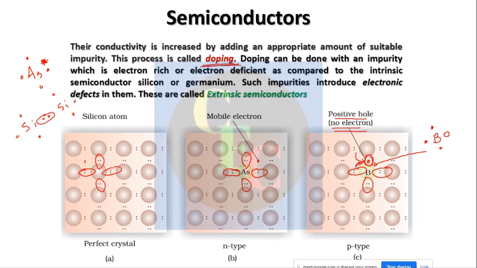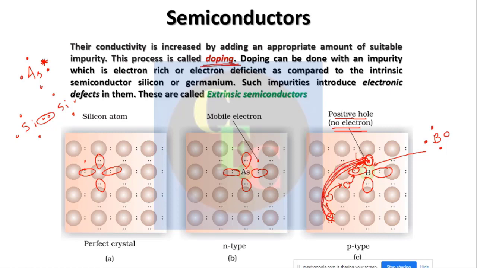Now when a neighboring electron takes up this gap, what will happen? A gap will be here. This can be taken up here, and a gap will be here. This can be taken up here, and a gap will be here. It is as if this electron here is moving here. So there is a movement of electrons.